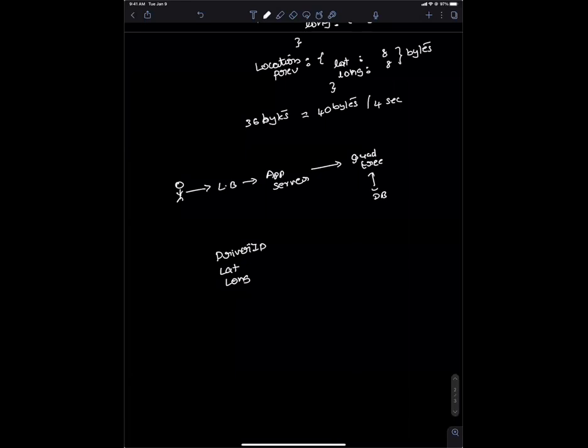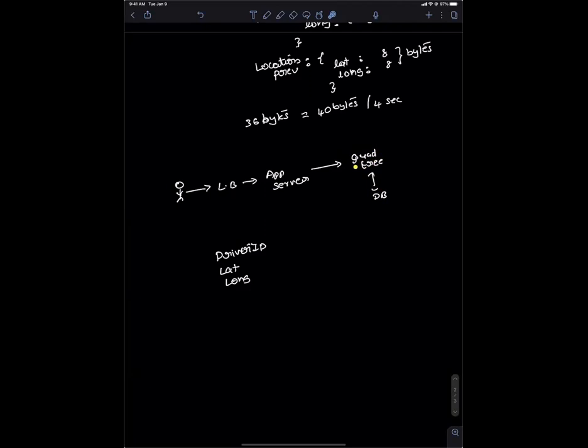But if I save to the database each time I get data from the user, who comes in every 4 seconds, that would not be scalable. That's why I am thinking that whenever the driver gives me a location, it goes to the app server and I update the quad tree. And this quad tree is backed by a database which gets persisted in batch updates every 5 seconds or 10 seconds. But your main quad tree is where you store the data, which can be used for giving the location of the driver in real time to the rider who's looking for the location.